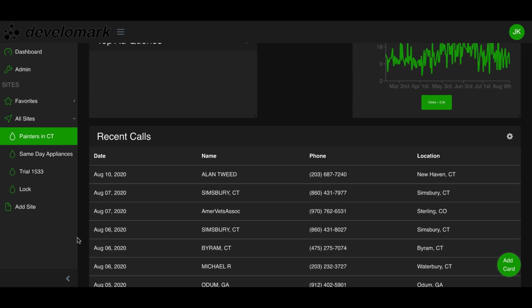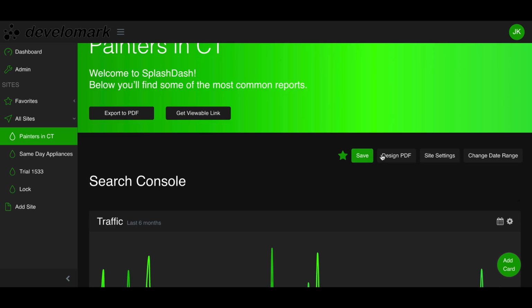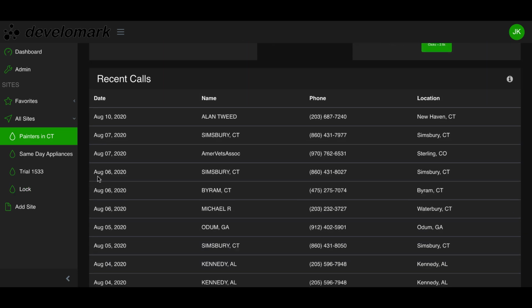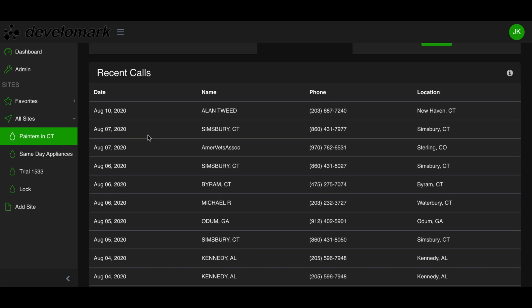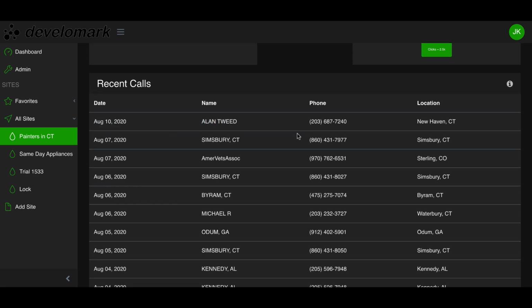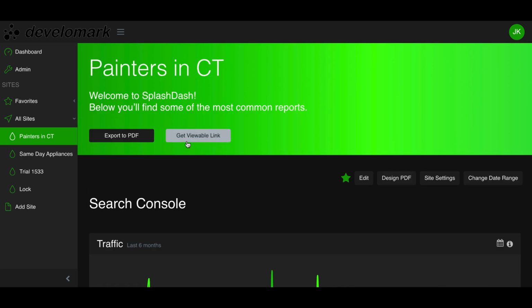Ultimately, the goal of this tool is to have agencies get better reporting overall for their clients. You can see that you can even click onto these calls and start to listen to them, though not in this version. I have to go into the master file. But basically, the point of this tool is to give you the reporting you need to get your clients to be successful.